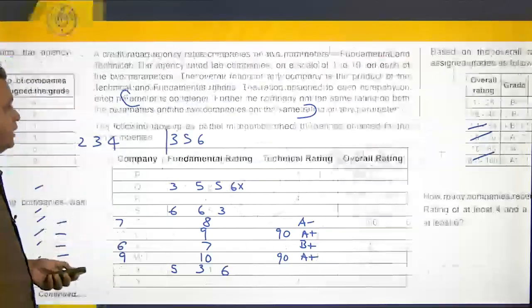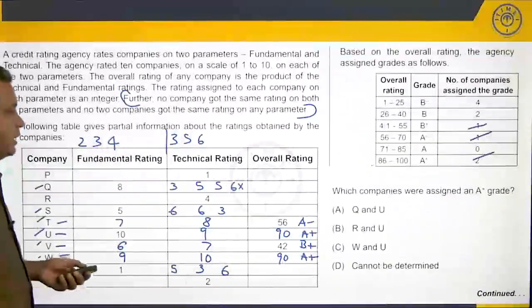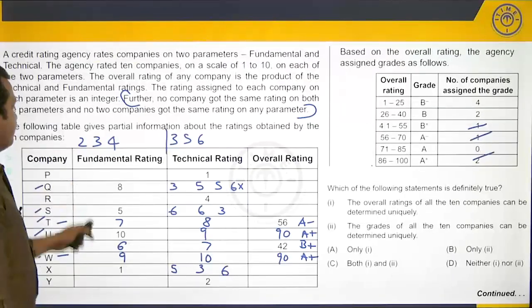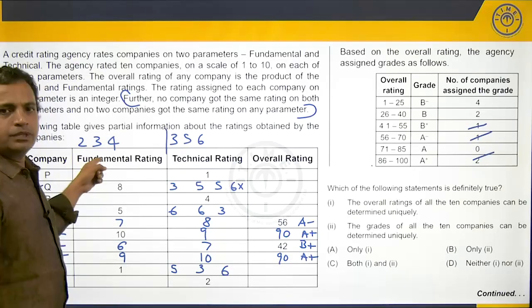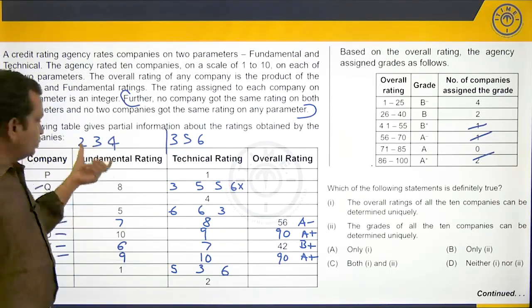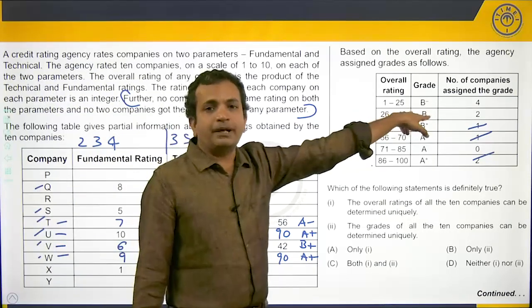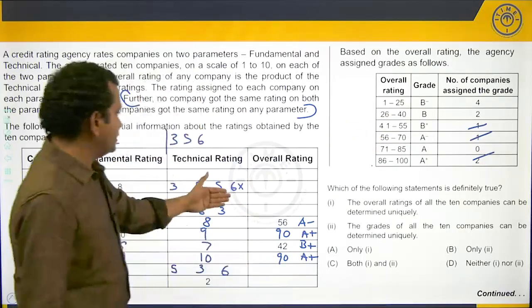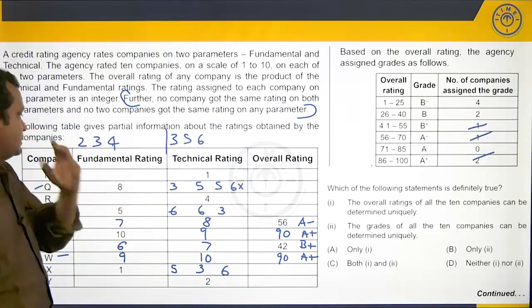So, let's go back and stay with the second question and see if we can fill this column. Looking at this column, if you notice, it has very small numbers: 2, 3 and 4. We need to keep in mind that we need to get 2 companies into the B band, 26 to 40. How many companies do we have currently in the B band? 0. So, we need to send 2 companies into the B band.